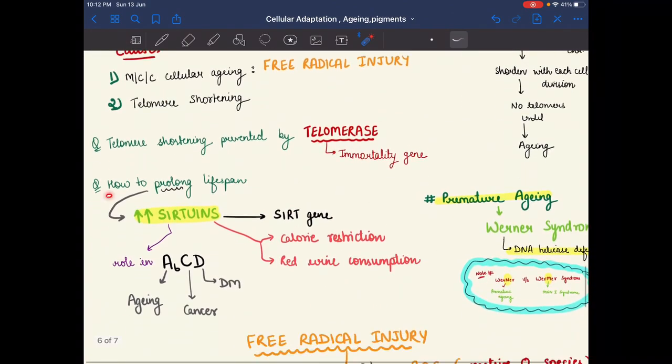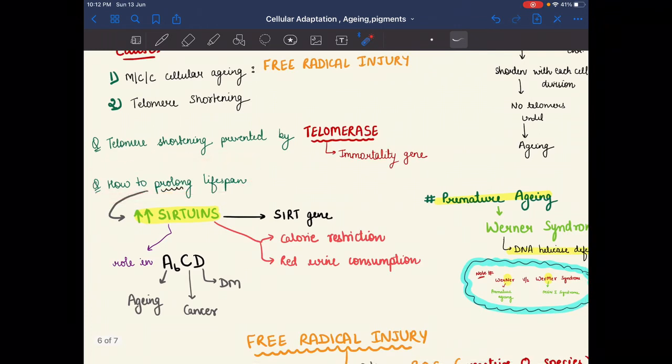And how to prolong the lifespan? How can we prolong the lifespan of a cell? We can prolong it by increasing the sirtuins level. In sirtuins, the SIRT gene is present. And how can we increase the sirtuins? By decreasing the calories, meaning calorie restriction. By calorie restriction we can increase the sirtuins, and by consumption of red wine we can also increase the sirtuins.